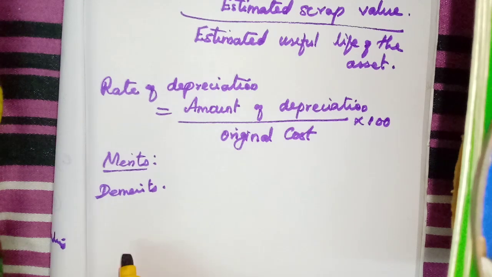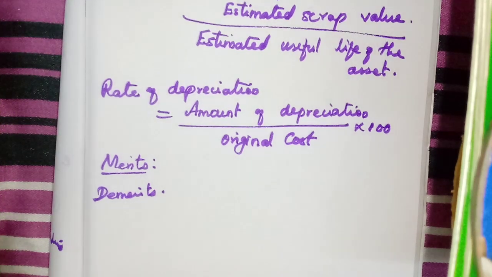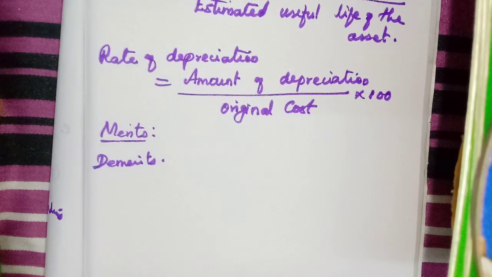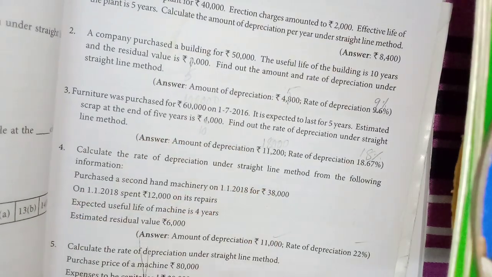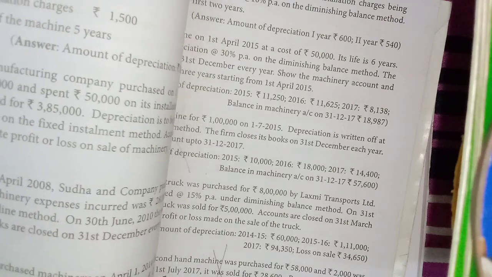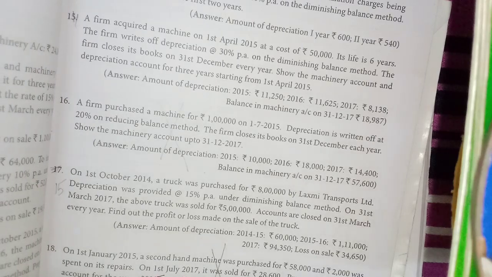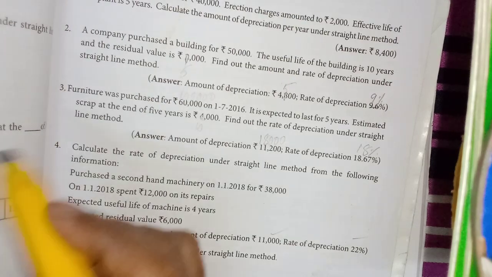Okay students, so we have learned the merits and demerits. Now I will do and show the problems. Only 2 methods are available, straight line method and written down value method. For straight line method, 10 problems are available. For written down value, again 6 problems. We have to do it fast, as we need to complete many more lessons.